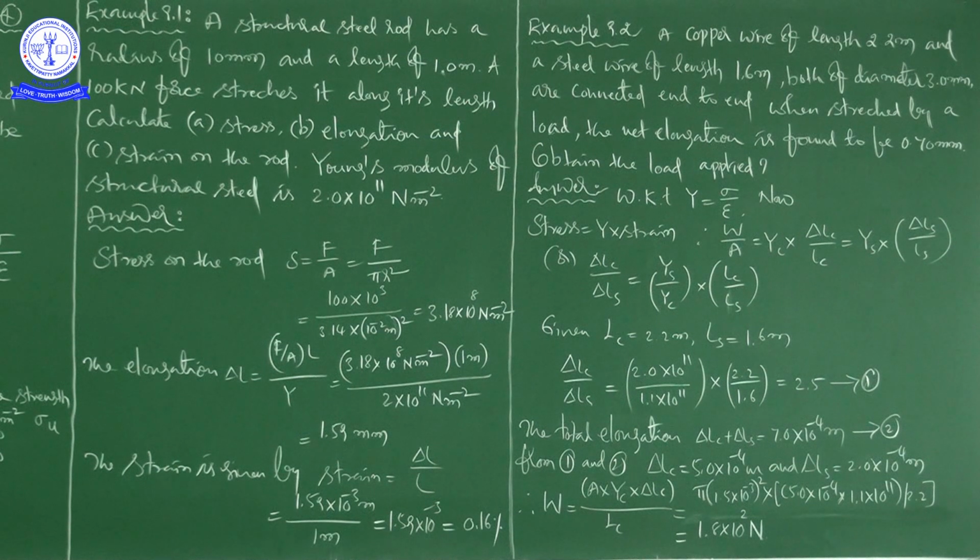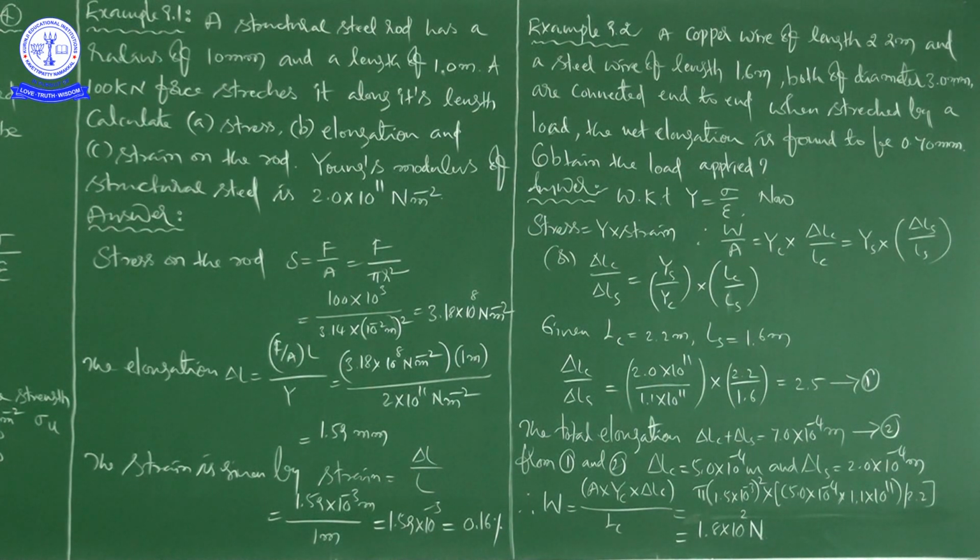They have given LC as 2.2 meters and LS as 1.6 meters, which we substitute. The YS and YC values we get from the table of constants we discussed about 10 minutes ago, Young's modulus of copper and of steel. Substituting these, we get delta LC by delta LS as 2.5. Consider this equation number 1.